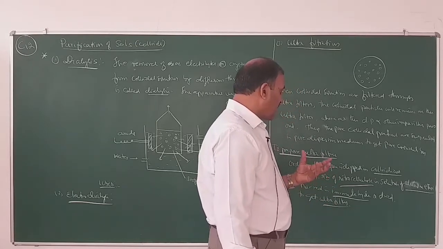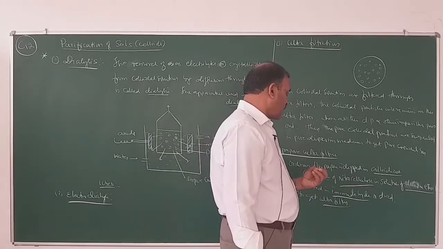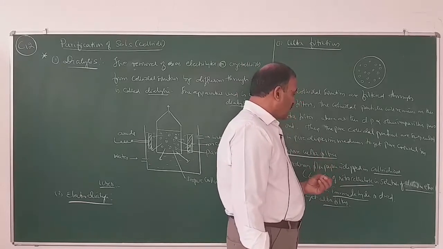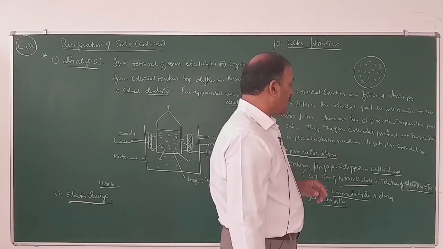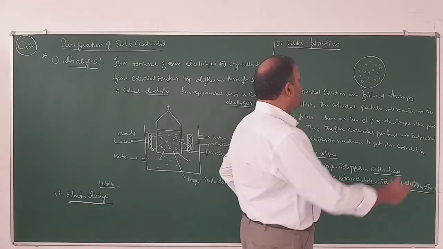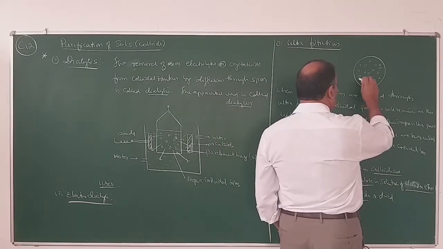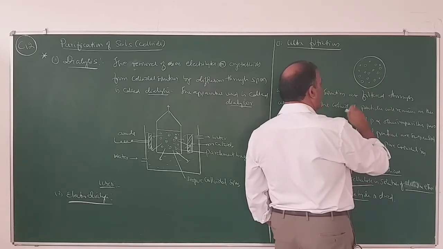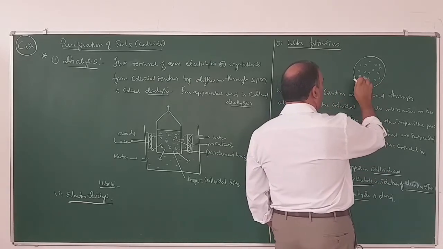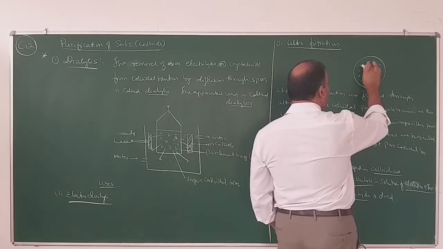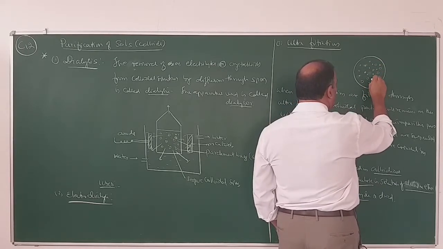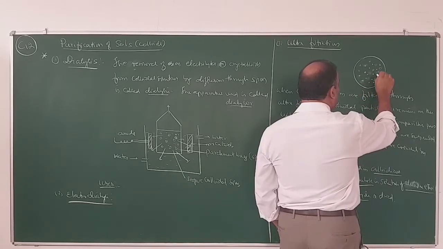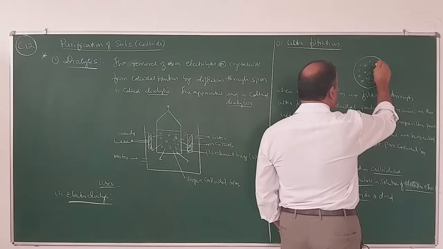Now the size of the pores of filter paper is reduced so that they can retain only colloidal particles and the rest will be filtered off. Suppose this is ordinary filter paper. By converting it into ultrafilter, the pore size, the hole size, will be reduced so that these pores can retain colloidal particles.